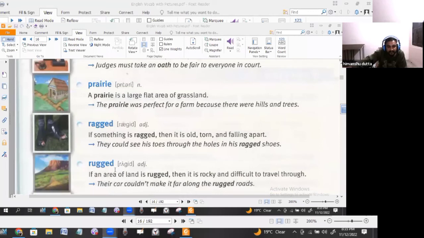After ragged is rugged. Now it is rugged; earlier it was ragged. If an area of land is rugged, not ragged but rugged, it is rocky and difficult to travel through. Obviously, in The Hills Have Eyes Part 2, you will see the rugged terrain.